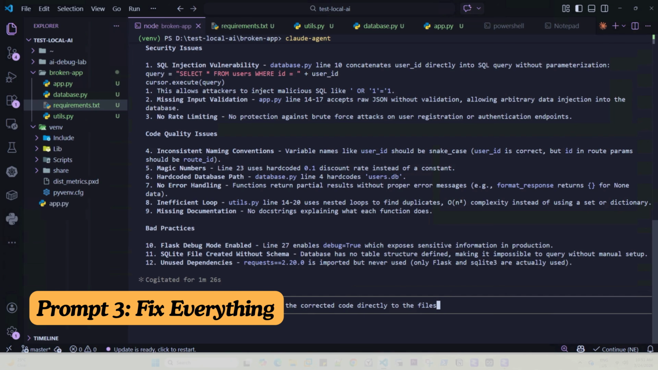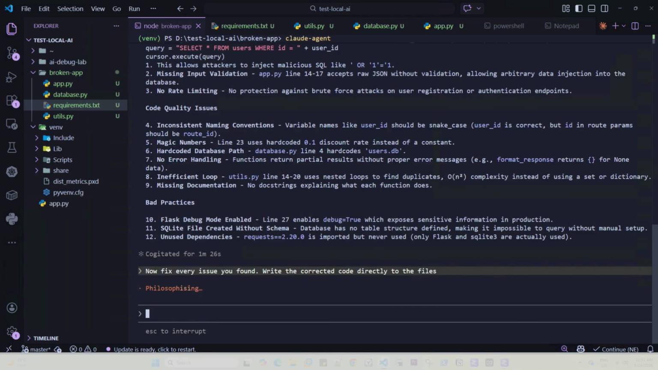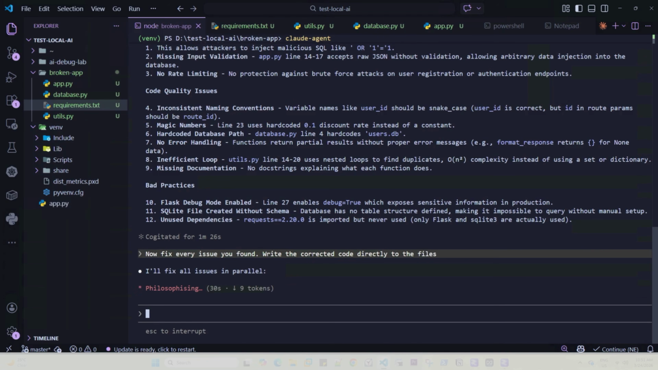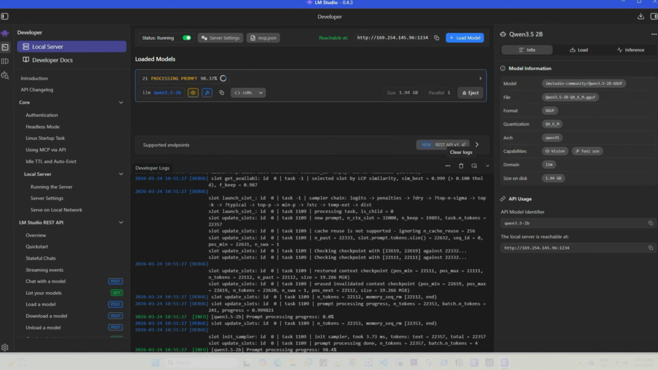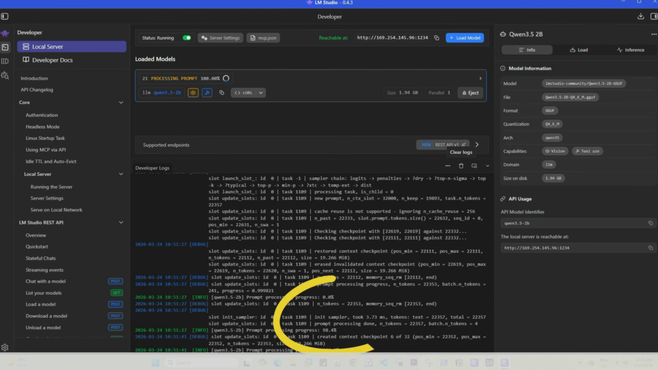Alright, now prompt 3. This is where it gets really interesting: "Now fix every issue you found. Write the correct code directly to the files." And it responds immediately: "I'll fix all the issues in parallel." Then you start thinking. Quick look at the logs. Checkpoint restored at 22,111. Only 241 tokens on top. Same pattern as prompt 2. Picks up right where it left off.